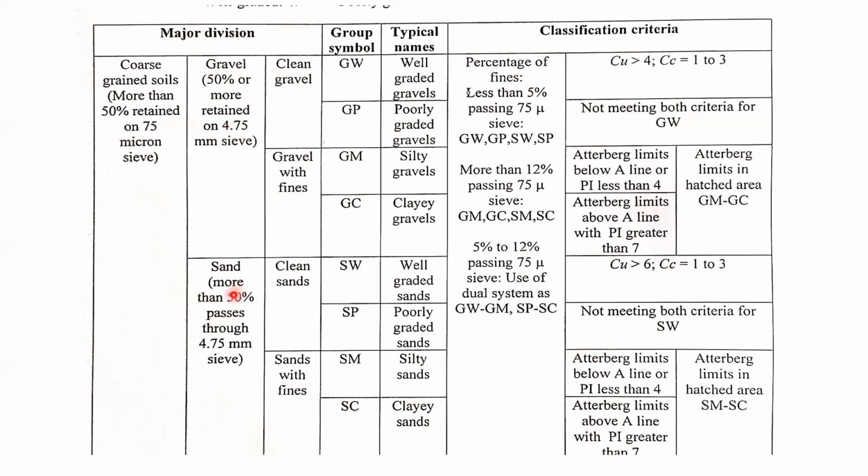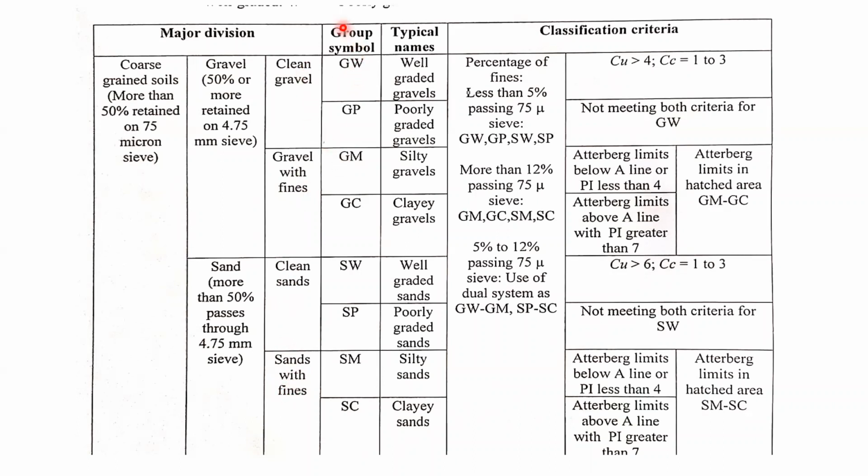And if more than 50% passes through the 4.75 mm sieve, in that case, we can consider it under the sand category. Okay. So now see, these samples have been further classified in two parts. And again, these categories are classified into two further categories: clean gravels and gravel with fines. And here, clean sand and sand with fines.